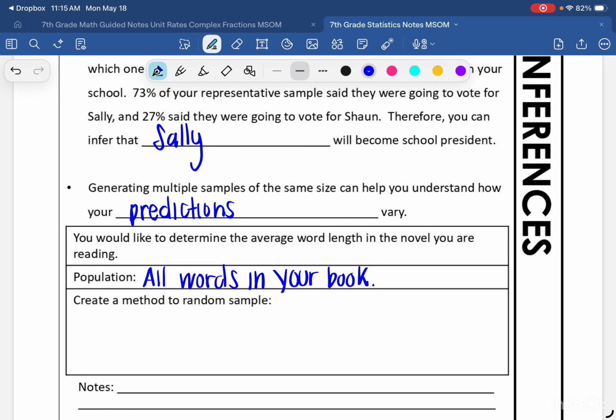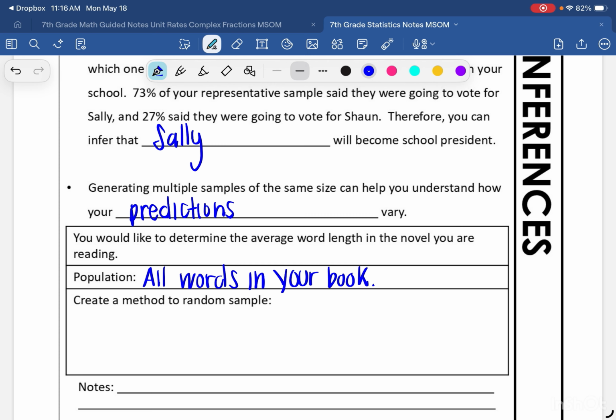So I'm going to create a method to create a representative sample. So a method to random sample my book might be from one hat pull out a page number and from another hat pull out a number that indicates which word on that page should be part of your representative sample. So maybe if I pick out a number 8, so page 8, and I pick out the number 20, that means the 20th word on that page.